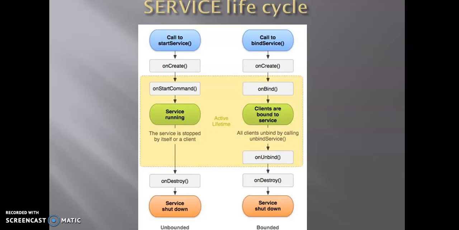Similar to it, we have the bound service, in which to call a service we use the bindService method, and to create it we use onCreate, and to bind the service we use the onBind method, in which the clients are bound to the service, and to unbind it we use the onUnbind method, and to destroy it we use onDestroy, in which the service gets shut down. This is the life cycle of a service.